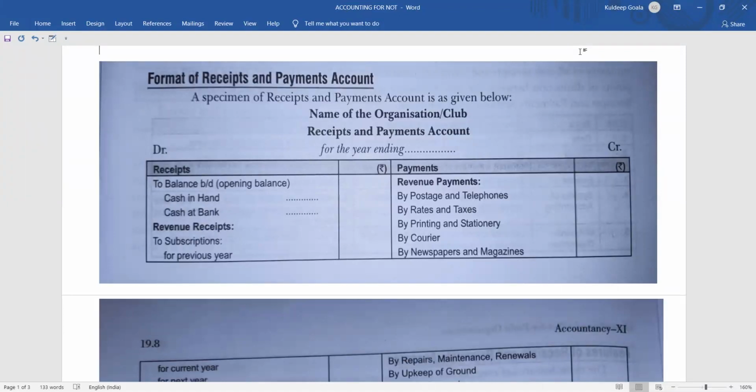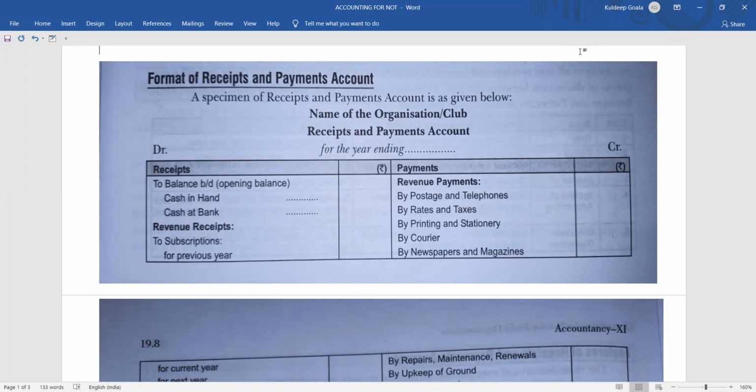What is subscription? Now see, there are many organizations, clubs and institutions which are providing lots and lots of services like fitness service, or providing sports services, or providing any other educational services. So to get those services, you will have to pay a nominal amount of money to keep up the membership, to get the benefit of those services. Like suppose for getting a caller tune, we used to pay the subscription charges, if you can remember. Or many times you'll get the message to subscribe to this particular thing, or to subscribe to this channel, press this button. That means if you press a particular button, then you will be able to subscribe, so that you will get the benefit for that, and for that they are going to charge a certain amount of money, right?